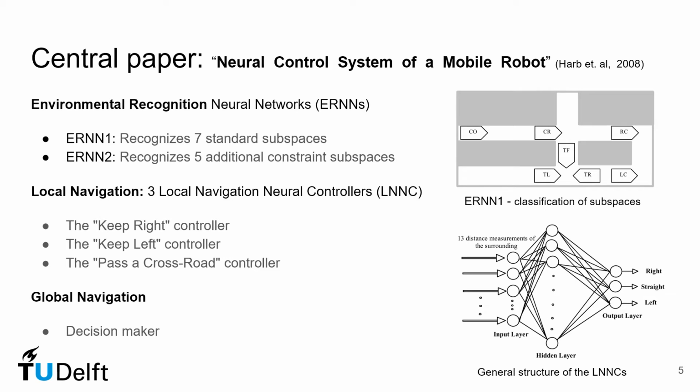It contains 19 neurons for both input and hidden layers and 7 neurons on the output layer. In a similar fashion, the second environmental recognition neural network is trained to recognize 5 additional subspaces. In this paper, the approach to local navigation uses 3 neural controllers, namely a keep right, keep left, and a pass across road controller. These controllers, which were also able to define motion in the presence of unexpected obstacles, were trained by placing the mobile robot in 111 different positions.